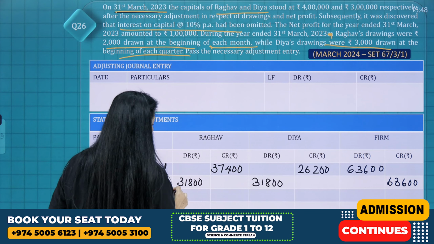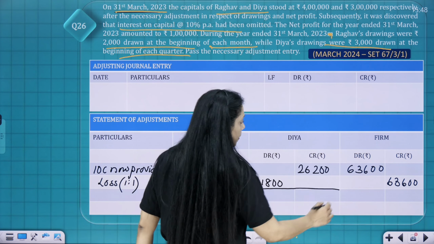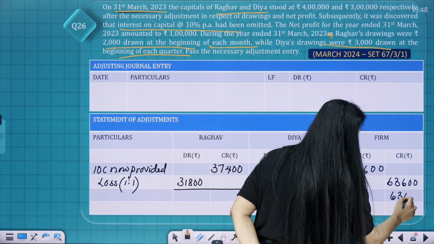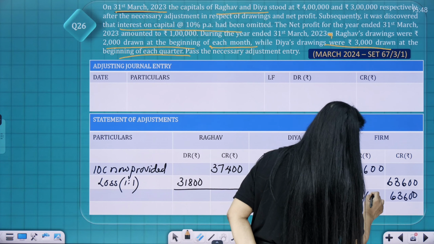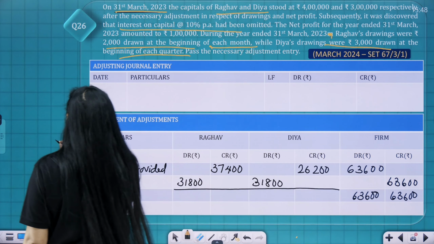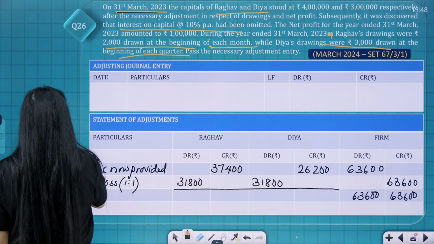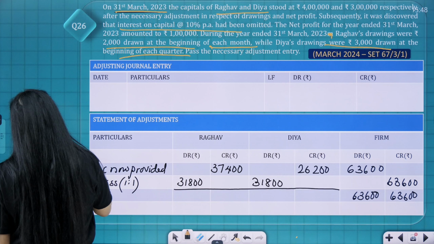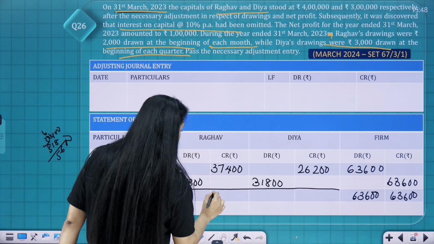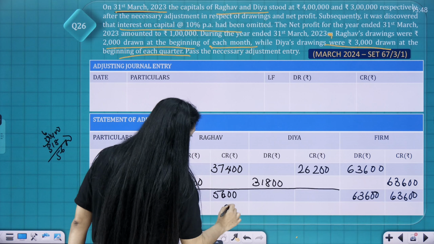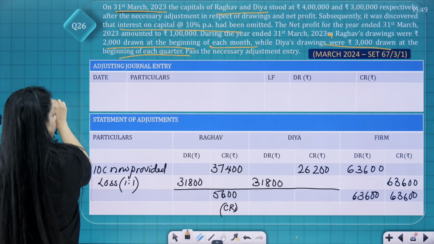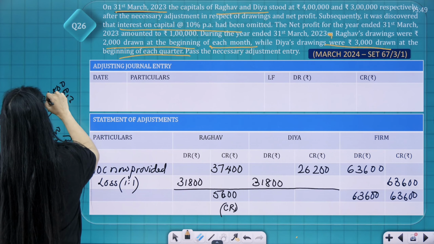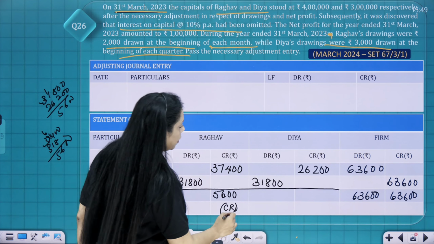Now which side is heavier? 63,600 and 63,600. So 37,400 minus 31,800, 5,600 credit, and 31,800 minus 26,200, 5,600 debit.